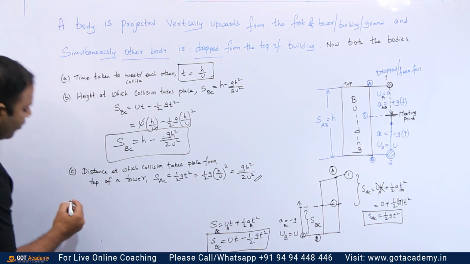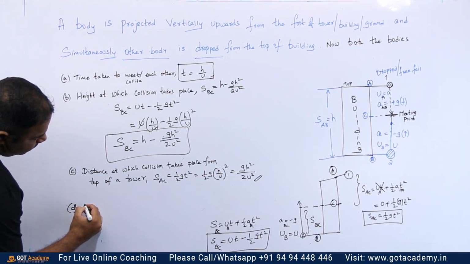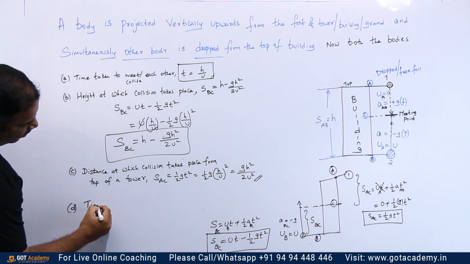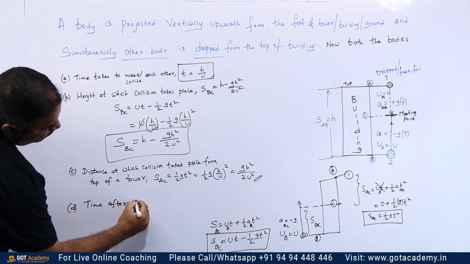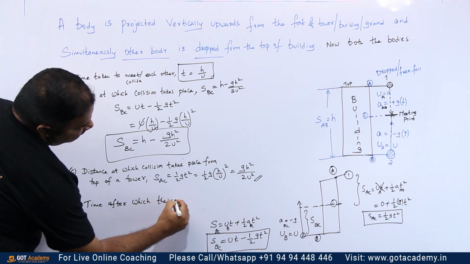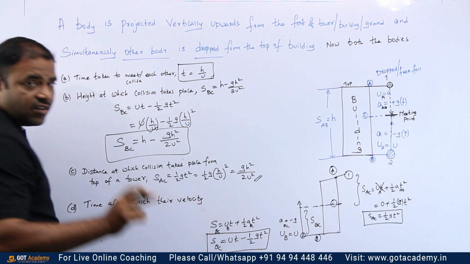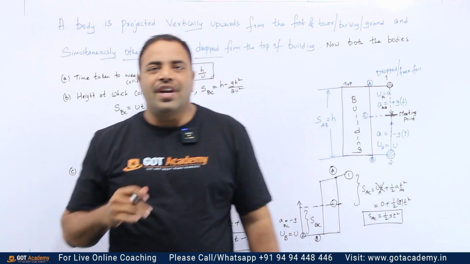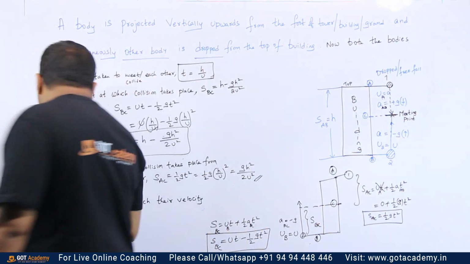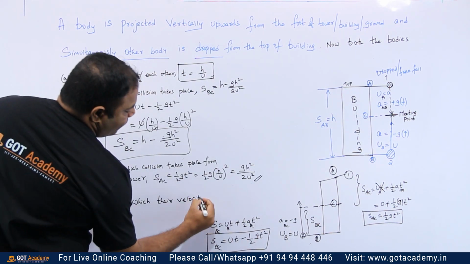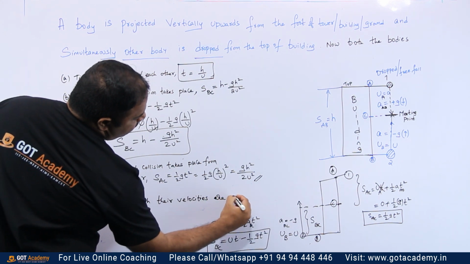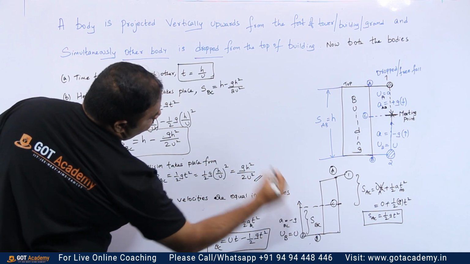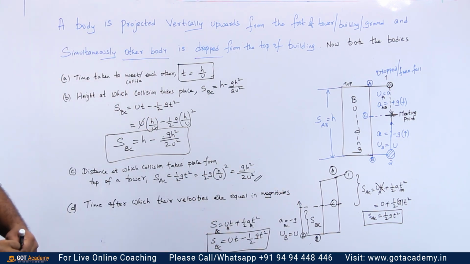So the last point that we have to find is the time after which their velocities, meaning after some time. It's not the initial velocity u; after some t seconds, v equal to u plus at. So the time after which their velocities are equal in magnitude. The time after which velocities are equal in magnitude.